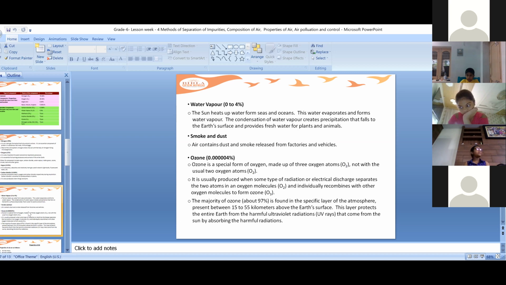When the water is in the boiling condition, then what happens? The water boils and then it converts into vapor. It goes up, it goes into the atmosphere. These vapors go into the atmosphere.